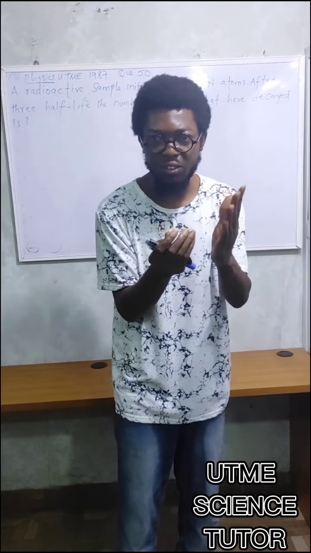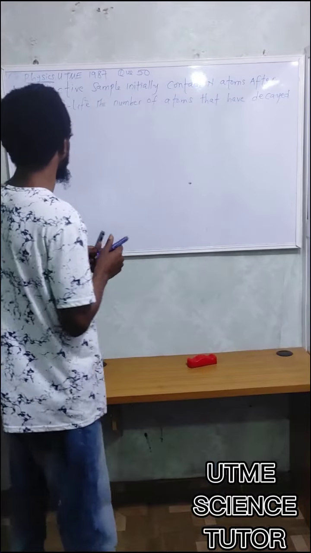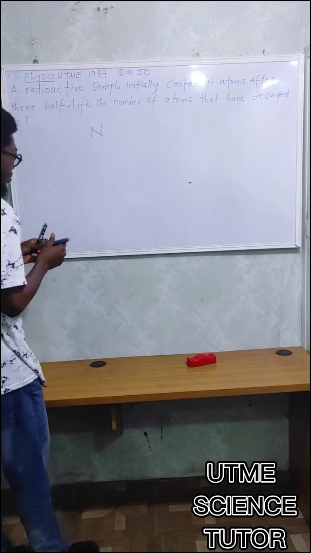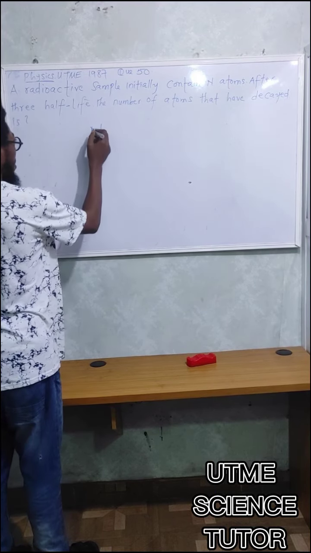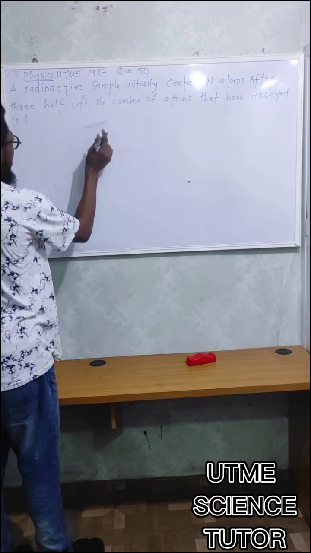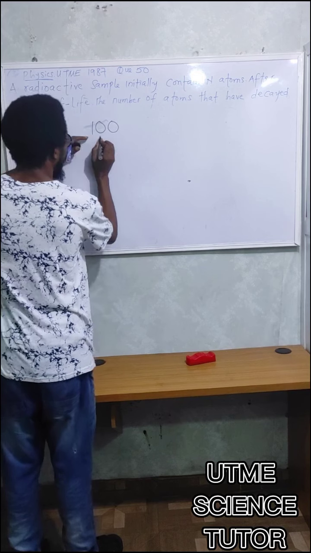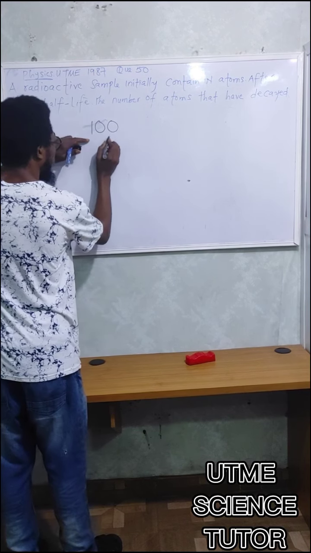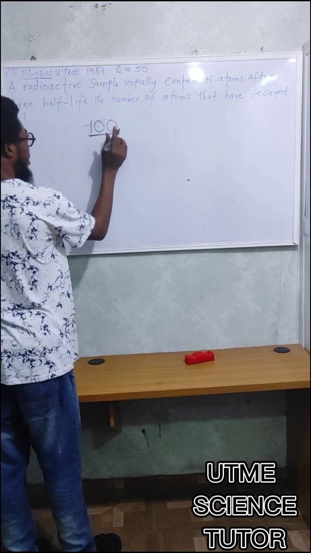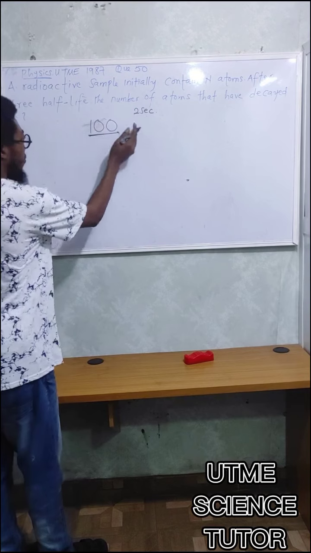How do we describe this mathematically to make sense? Let us assume that the original number of atoms in the material is N. But okay, let me start with 100. Let's say the original material I have is 100. After the first half-life, let's say the time it takes is 2 seconds, for instance, it becomes 50.